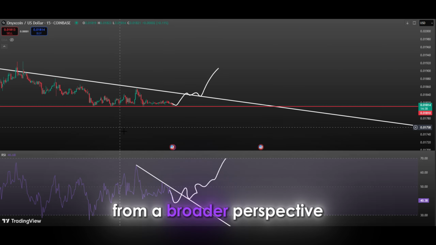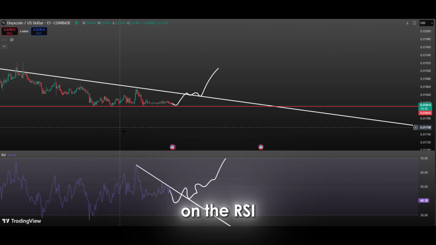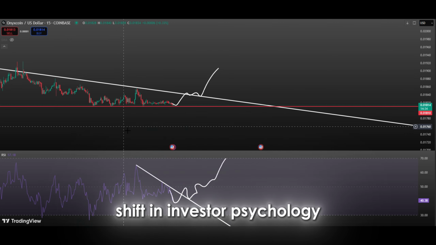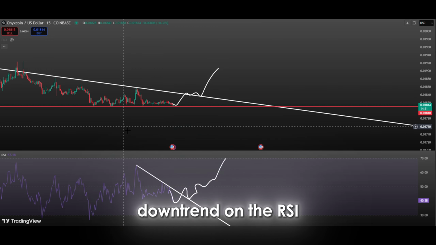From a broader perspective, this downtrend line on the RSI actually represents a shift in investor psychology. Let's follow this downtrend on the RSI.